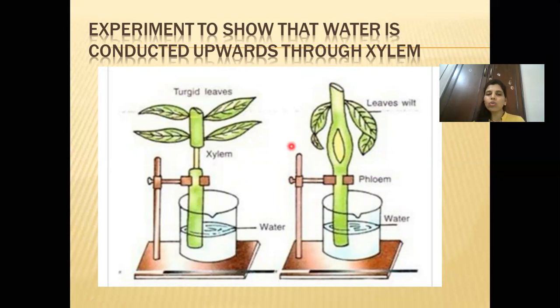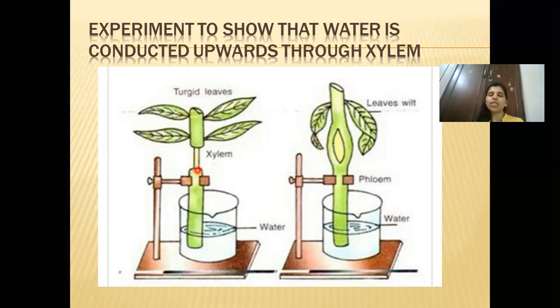So as we all know, xylem is inside, so this is the xylem vessel, and outside is phloem. What they have done is they have taken two twigs, or you can say a sapling, where the girdling is done in such a way. Girdling means you're shaving the stem, so that only the xylem is intact. The inner vessel is intact.